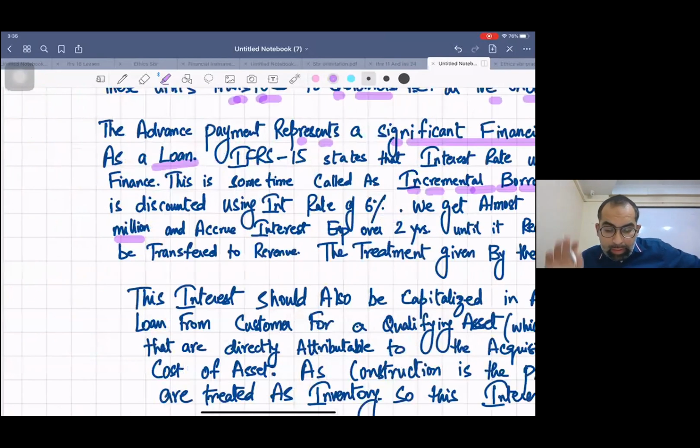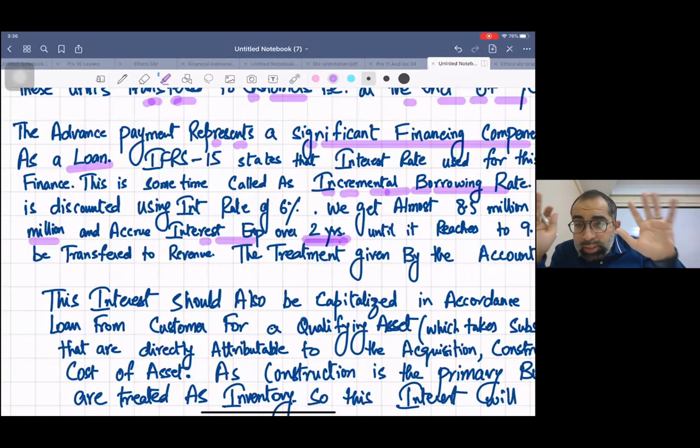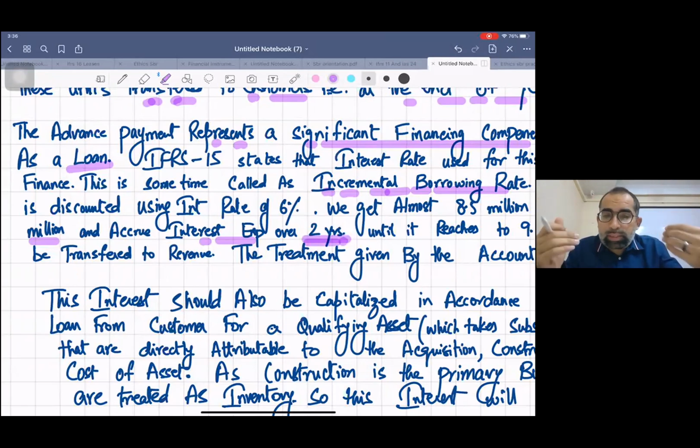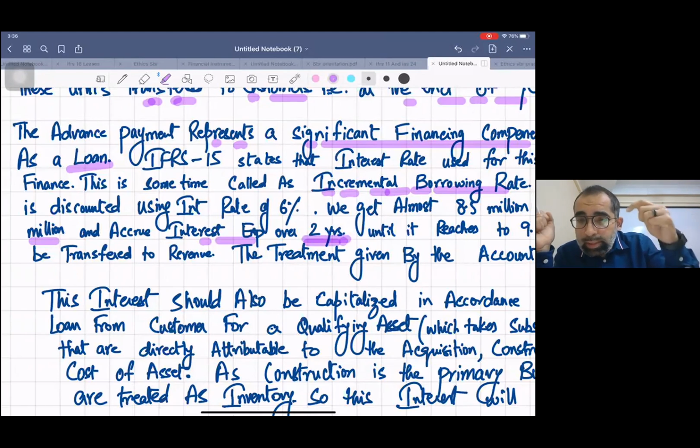Right now I have written the word interest expense because this is the normal treatment. But once I discuss IAS 23, I'll guide the examiner to capitalize it until it reaches 9.55 million. Obviously we'll do unwinding and take it to 9.55 million at the end of year 2.